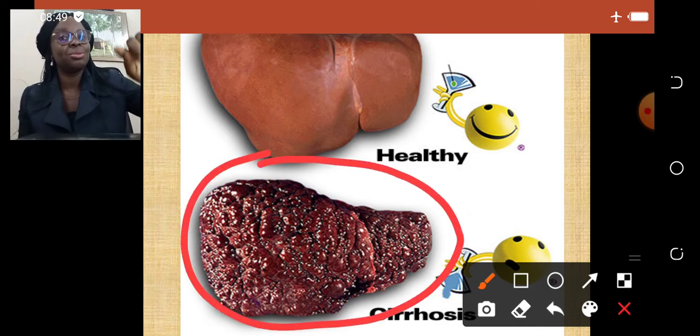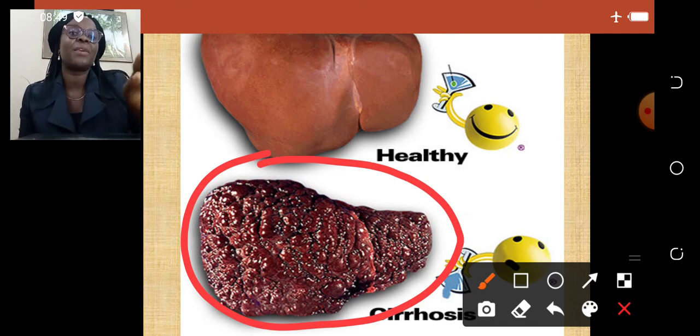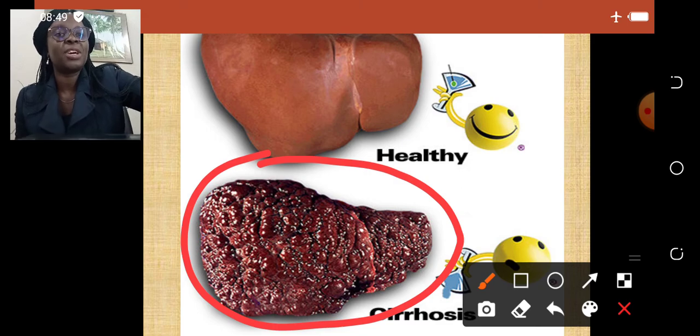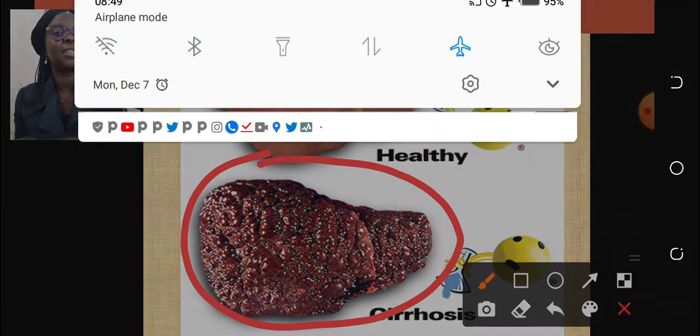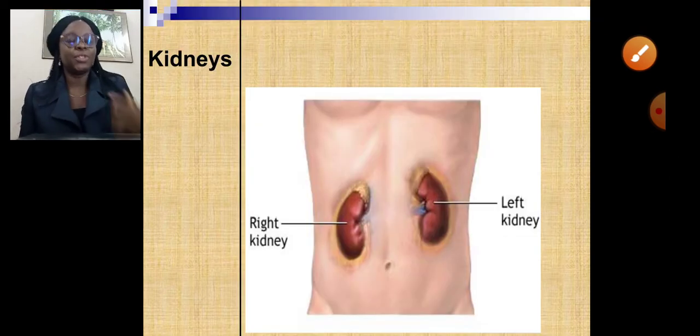All right, so it's good for you not to drink, because it can go a long way to affect your liver, and I'm sure you don't want your liver to look like this. You prefer to have a healthy liver, all right, like this. All right, let's move on.